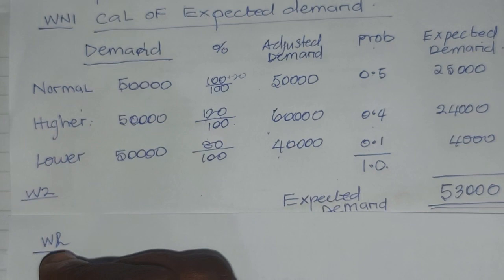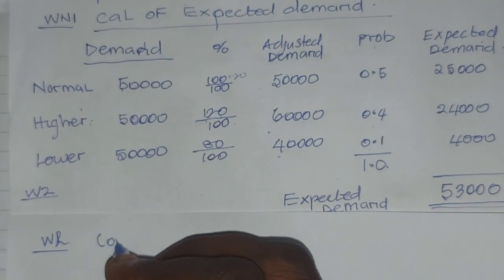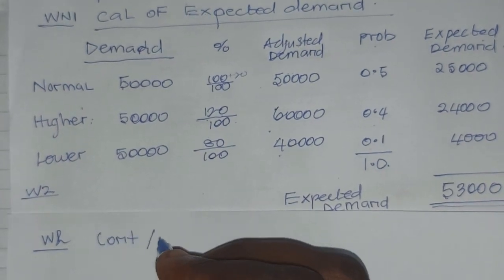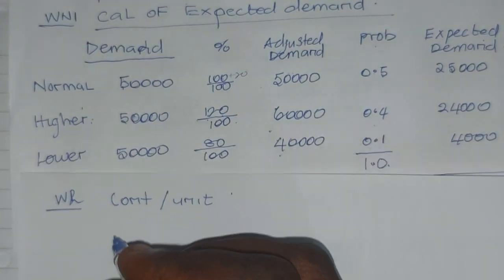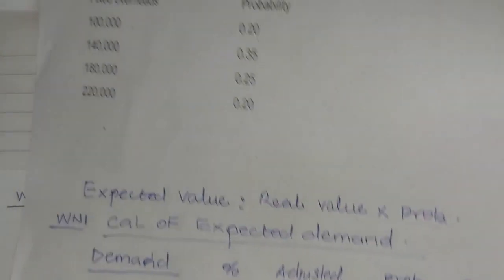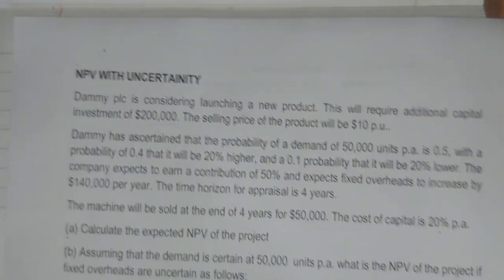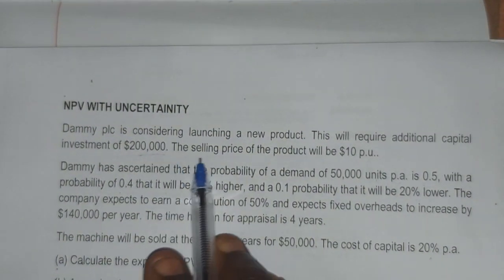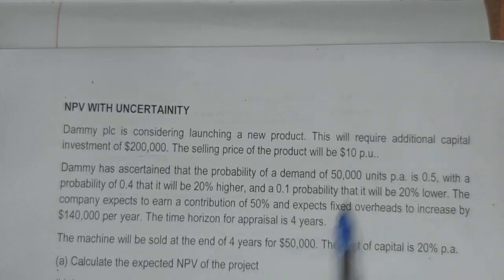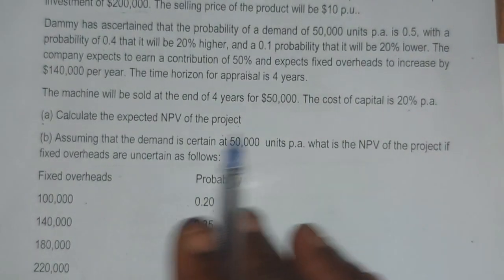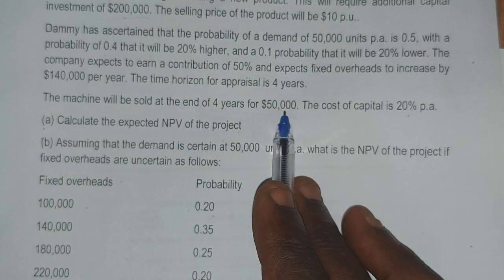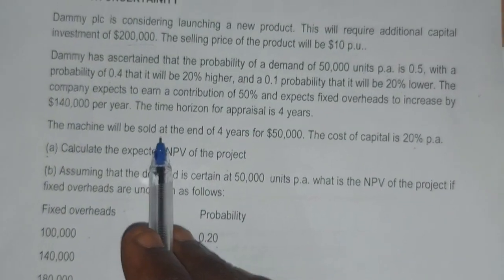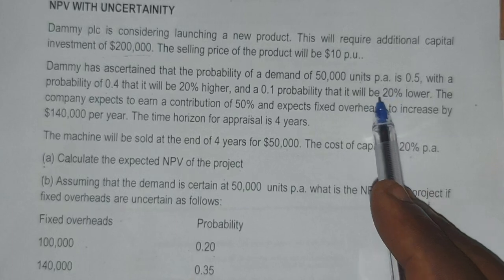For working note 2, we need to calculate our contribution per unit. From the question, the selling price is 10 naira per unit. They said the machine will be sold at the end, the scrap value. Take note, the cost of capital is this.